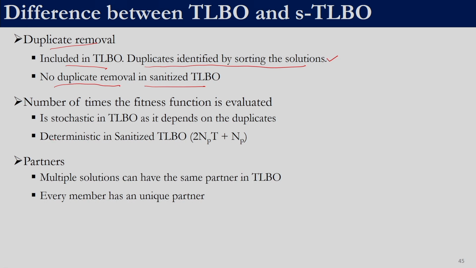The second thing is the number of times the fitness function is evaluated. In sanitized TLBO, we have seen this expression that this is unique. As long as we fix NP and T, the number of fitness function evaluations is deterministic and can be determined. Whereas in TLBO, that is not the case, because it depends upon how many duplicates we encounter.